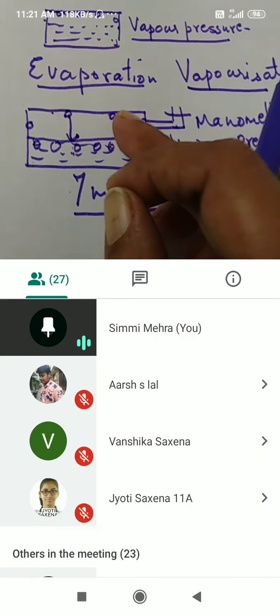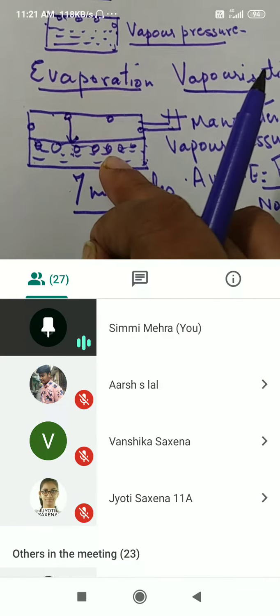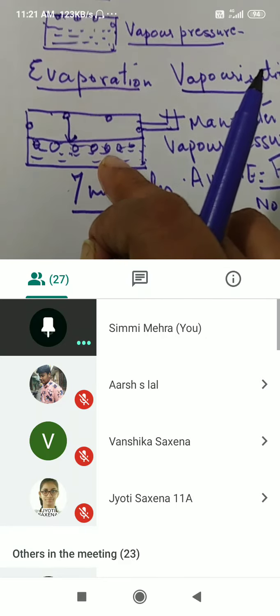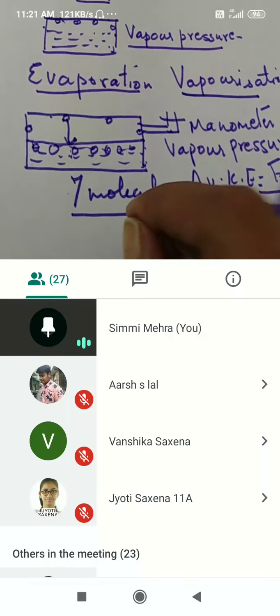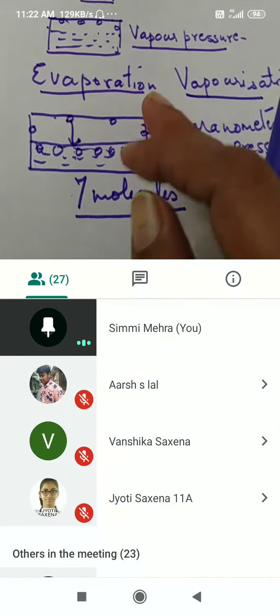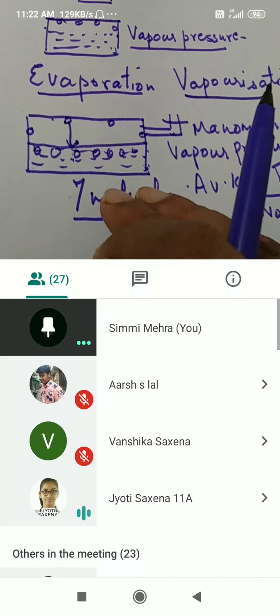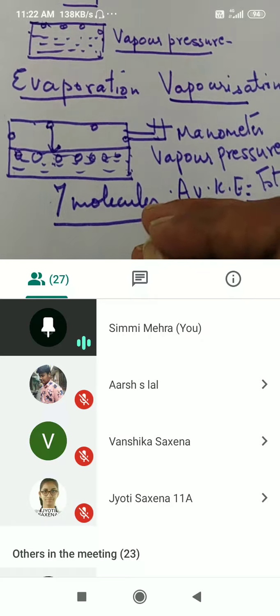So most of the molecules will change into vapor phase, right? But it does not happen like this. In a closed container, why does it not happen that all the molecules will change into vapor phase? Because condensation will also take place. If 10 molecules leave the surface, at least 2 or 3 will come back.